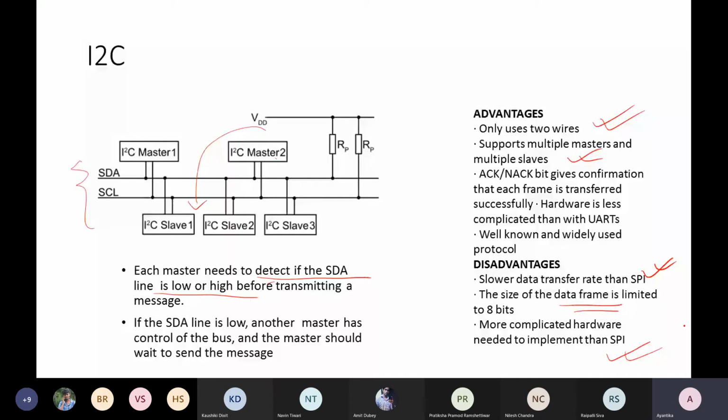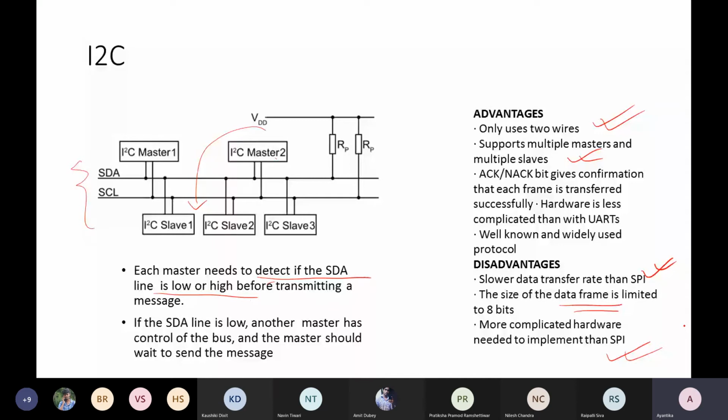When we come to SPI, that multiple slave concept is supported, but the wiring requirement is high. And also, there is no concept of acknowledgement, error handling, nothing is there. From there, we come to the multiple master, multiple slave concept of I2C, where we are adding this shared bus concept now.